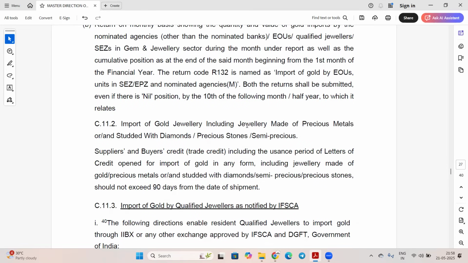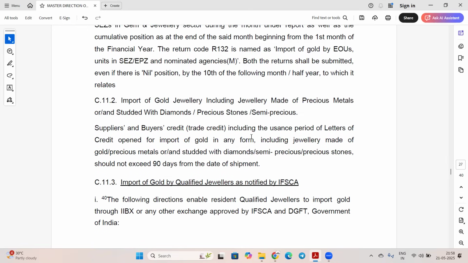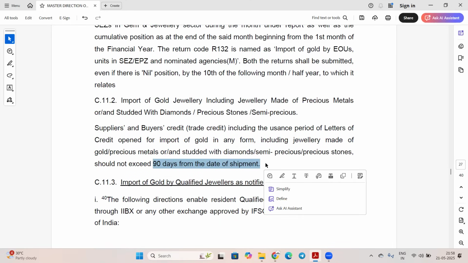Import of gold jewelry, including jewelry made of precious metal or studded with diamond, supplier and buyer credit, including the usance period of letter of credit opened for import of gold in any form. These all should not exceed 90 days from the date of shipment.